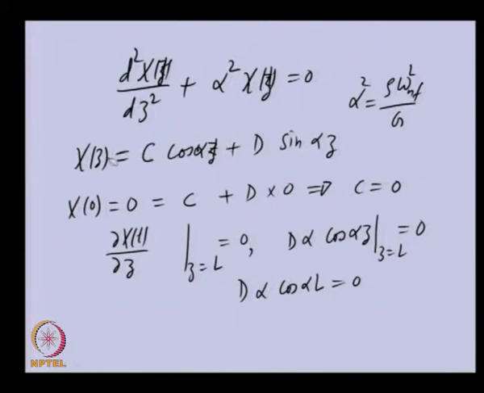If d is 0, motion will not take place. We are not interested in that. So d cannot be 0. So for that case, this alpha in general cannot be 0. So we need to have cos alpha L is equal to 0.